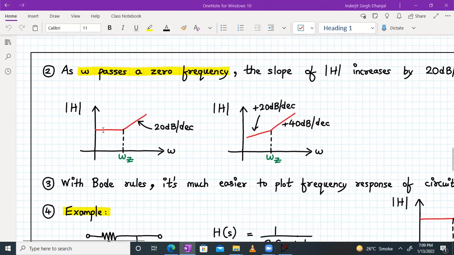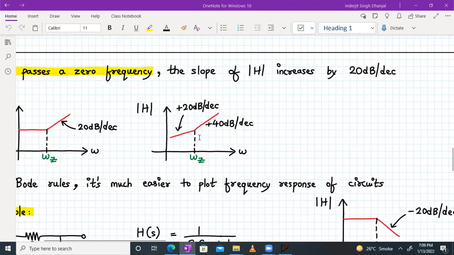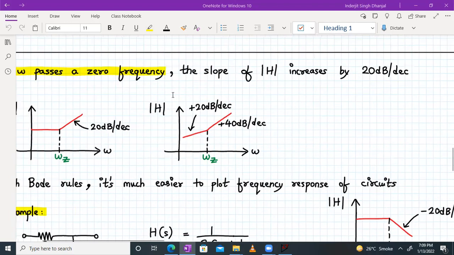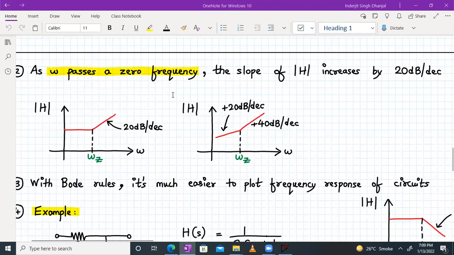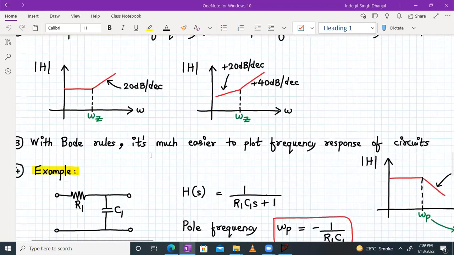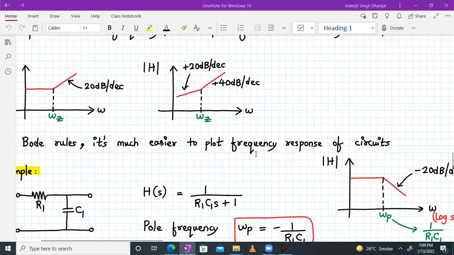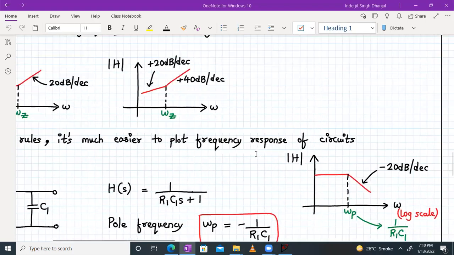So let's say that earlier the magnitude was 0 dB, and now after passing the zero frequency, it's increasing at the rate of 20 dB per decade. Let's say earlier the gain was increasing at the rate of 20 dB per decade. After passing a zero frequency, it's increasing at 40 dB per decade. So that's what the Bode rule number 2 says, right? So with these Bode rules, it becomes much easier to plot the frequency response of the circuit, right?